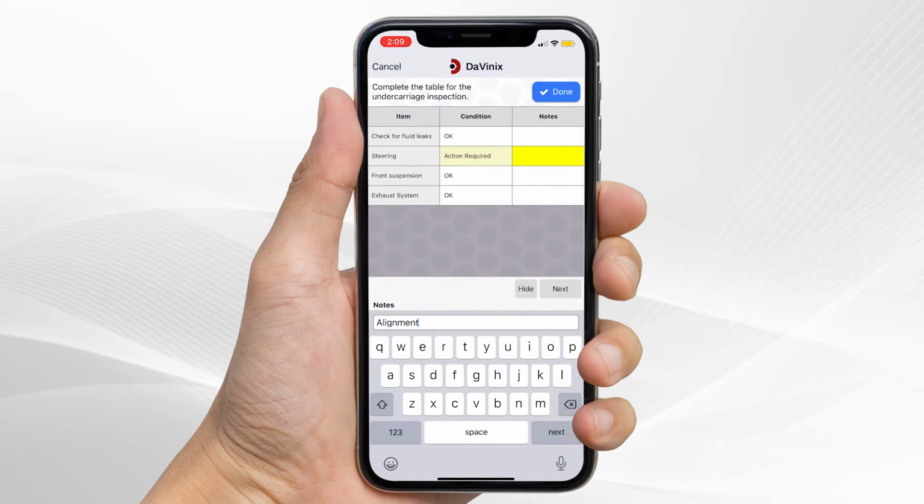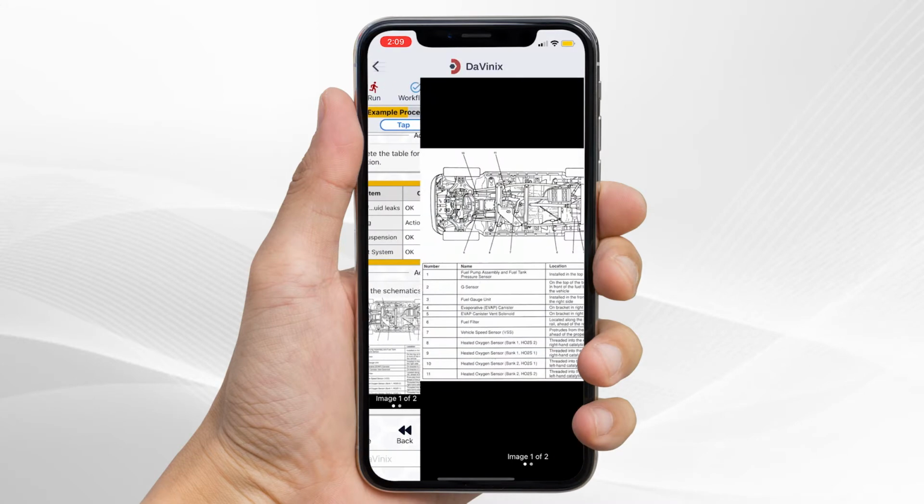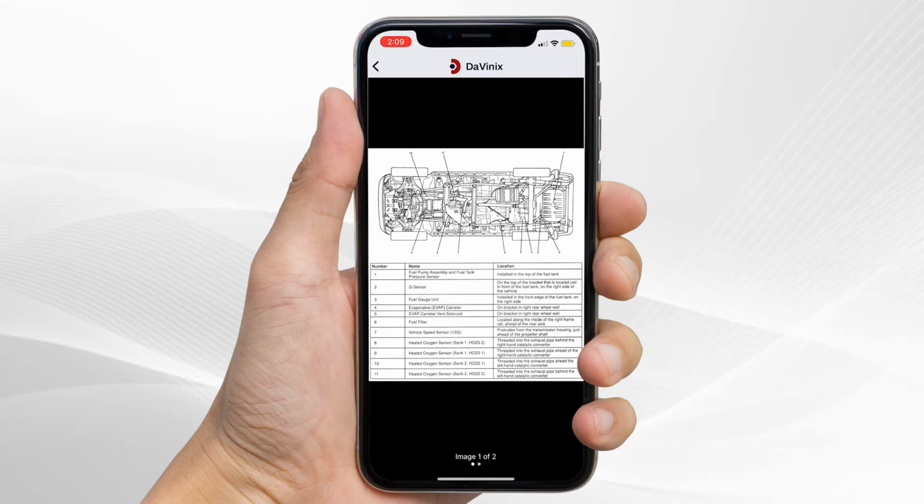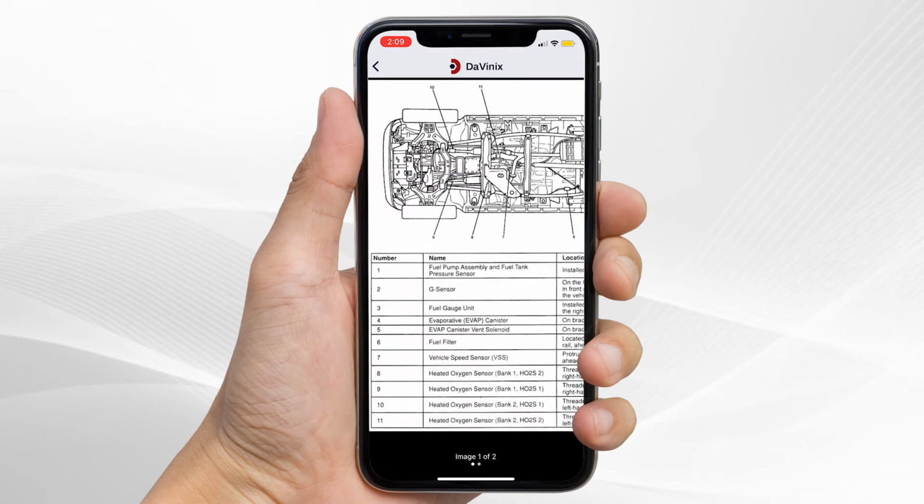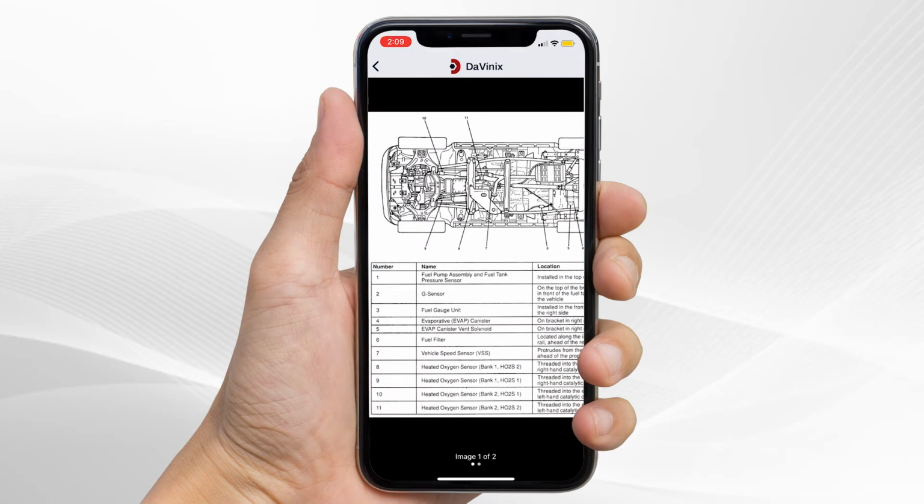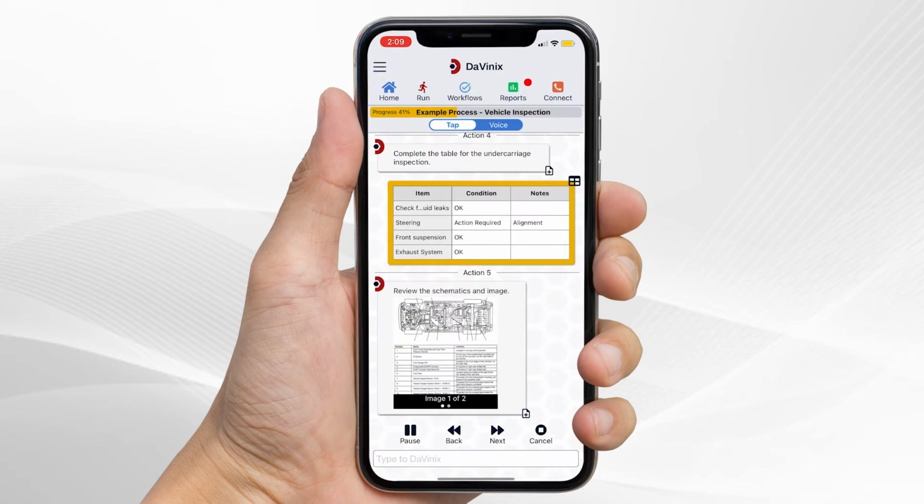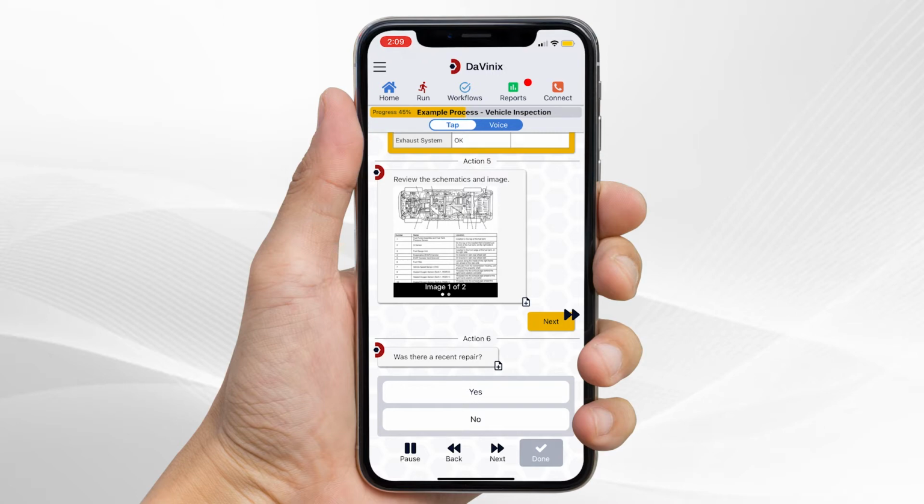The concept of weaving in training into a process is shown here, where reference material has been added that the user simply swipes back and forth and can enlarge further to get a closer look. Yes/no conditional logic offers a way of creating different paths through a process based on a set of conditions.